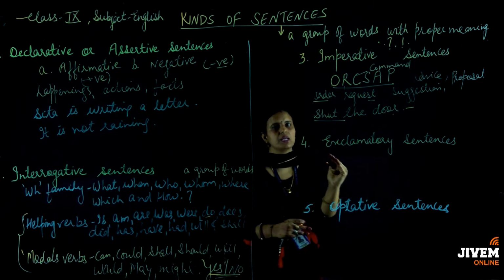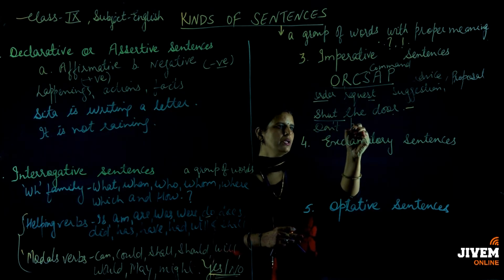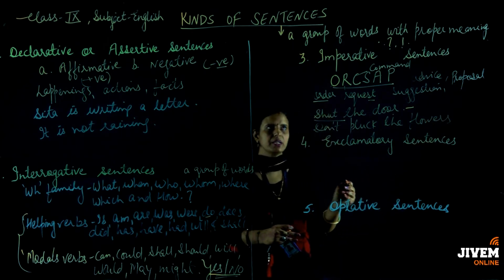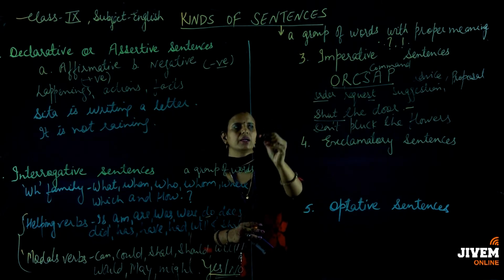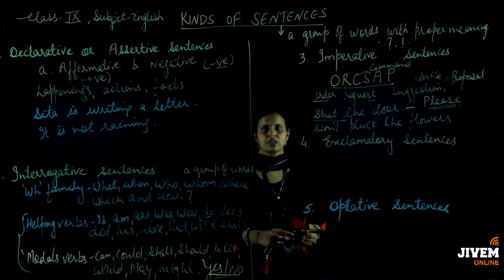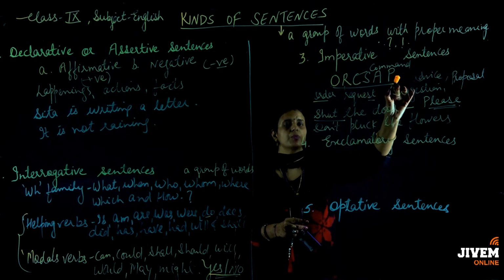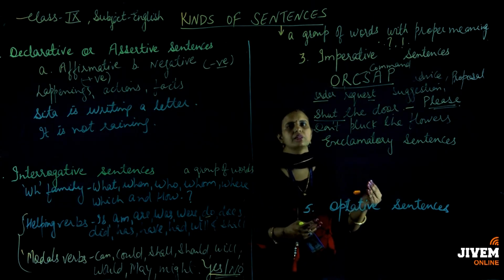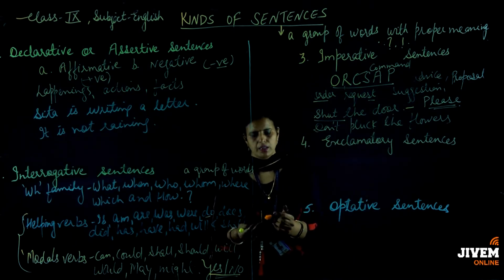Now imperative sentences, they may be there in the negative form or the positive form. Suppose I am saying that don't pluck the flowers. Now what kind of a sentence it is? It is an imperative sentence and it is showing an order. And if your brother is saying to you that please bring a glass of water for me, please is there, it means that it is a request. So the sentences which show order, request, command, suggestion, advice or proposal come into the category of the imperative. Proposal means let's go for a picnic. It's a proposal. And there is no subject, means the subject is there in the hidden form.